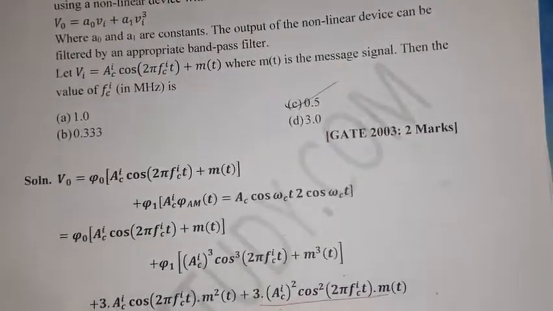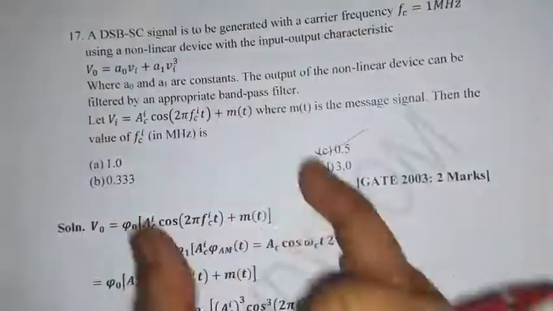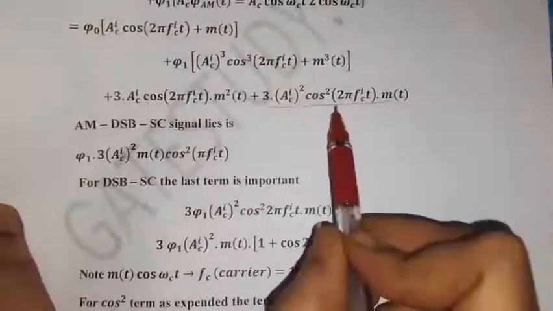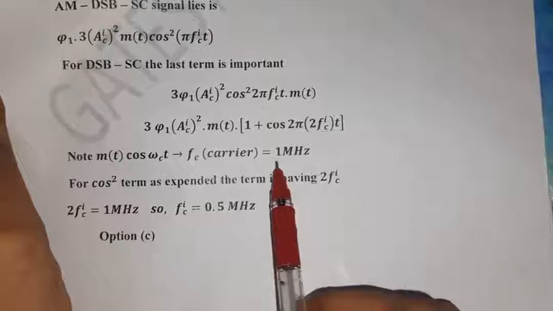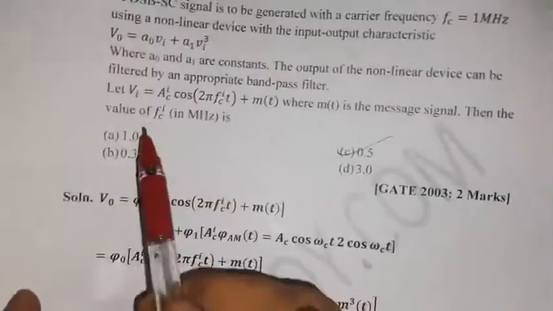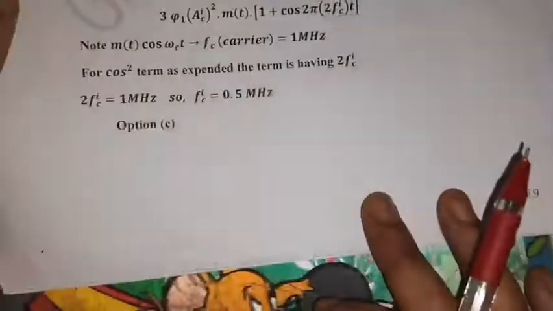I am not expanding all this, just substitute this value, taking the last term only. Then find out the 2 Fci. See here, this 2 Fci value is the 1 megahertz carrier signal. Then what is Fci? We need to know the value for Fci. Fci is nothing but 1 by 2, which is 0.5 megahertz.